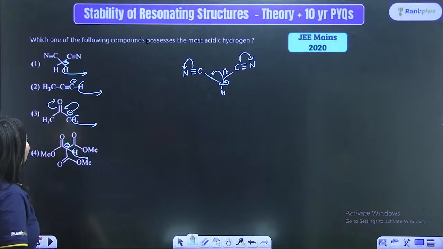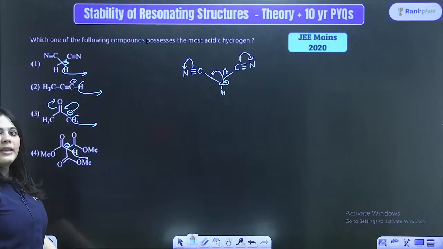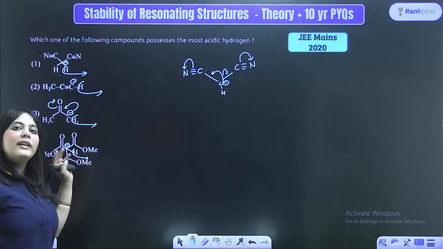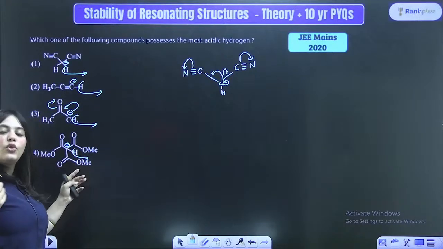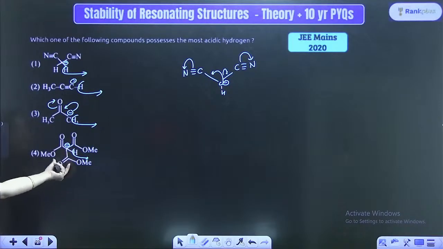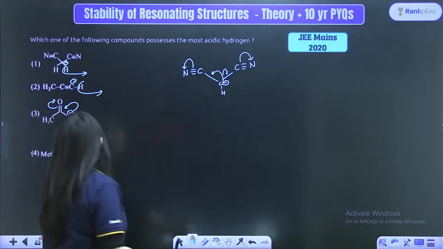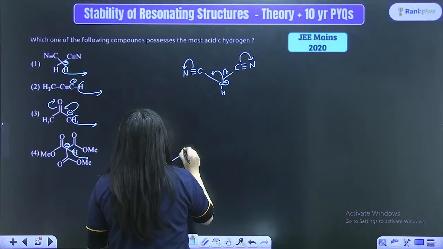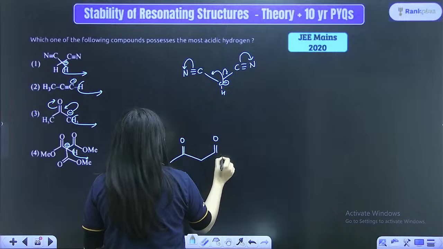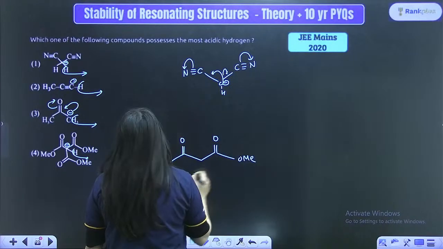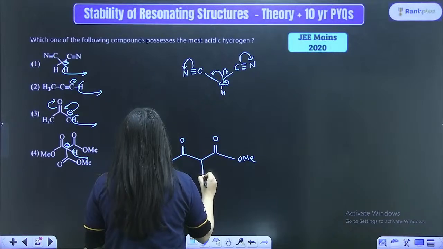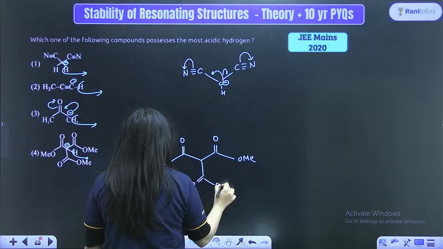In the second option, I am guessing there is a triple bond present over here. So there is just a triple bonded sp hybridized carbon over there. There is no resonance. So it is even much less stable. Now, look at this hydrogen over here. In the fourth option, the negative charge can actually resonate. Here is a double bond O. There is OMe. Here once again there is OMe. And here once again there is double bond OMe.